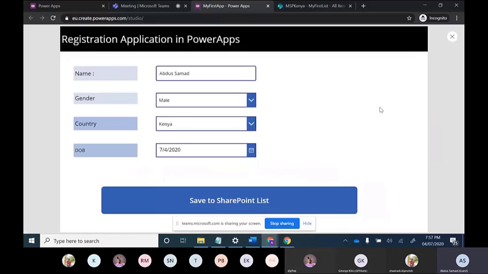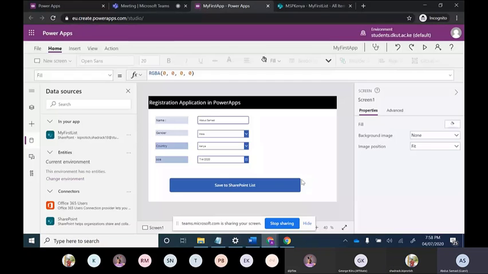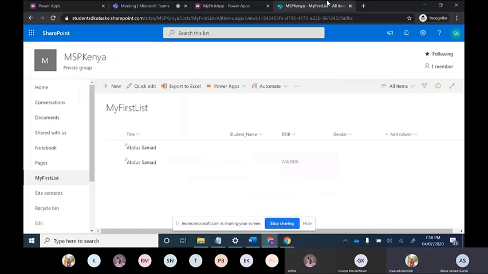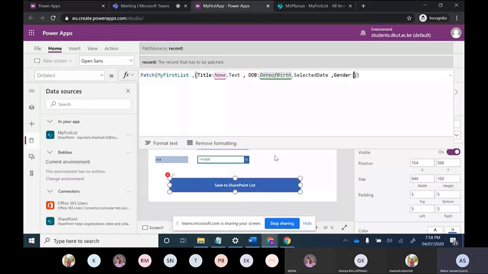Now I have to save this country in our database. Before that, mail is there. I have already saved the name and the date of birth. Now I will save the gender and country. So what we will do? Again, we put one comma. And what is the name of gender? Gender is there, so we put gender over here.